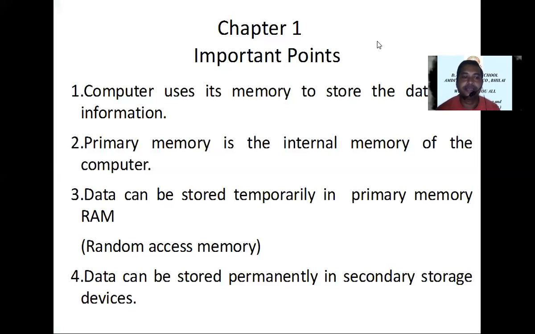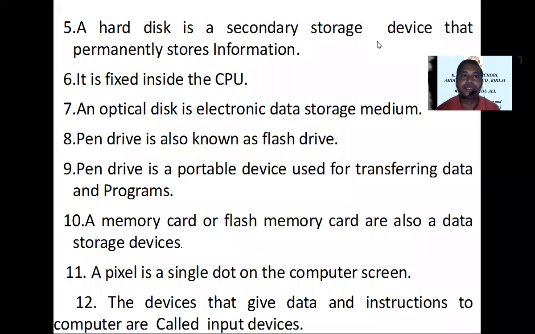Next, point number 5. A hard disk is a secondary storage device that can permanently store information.